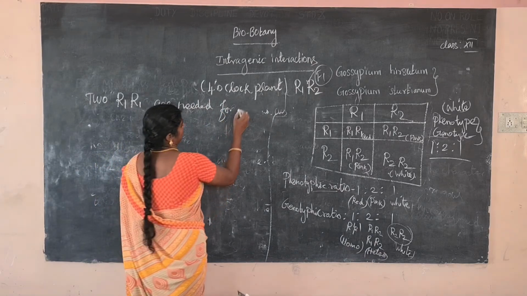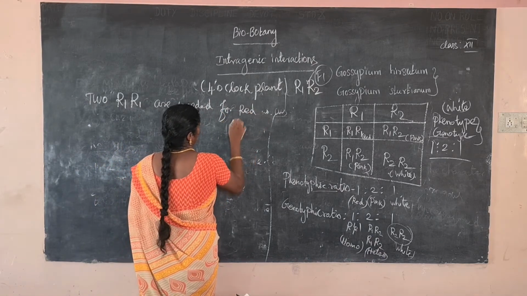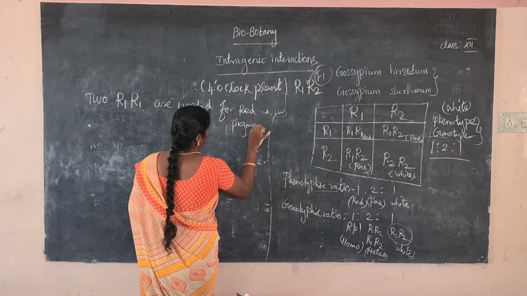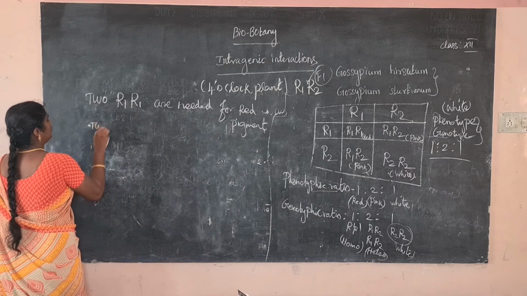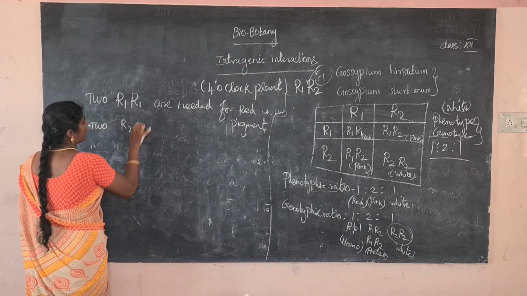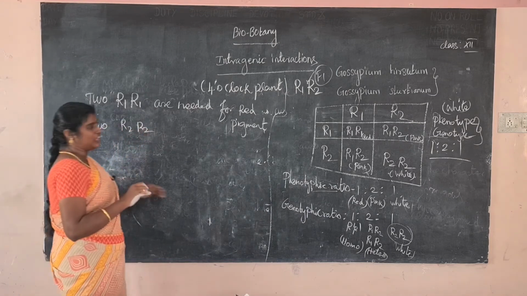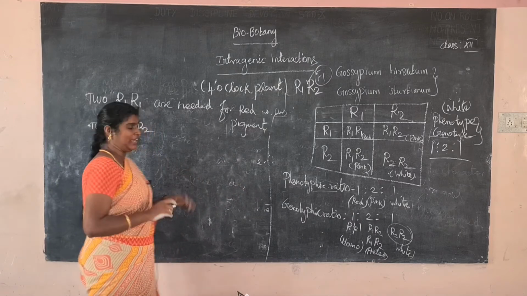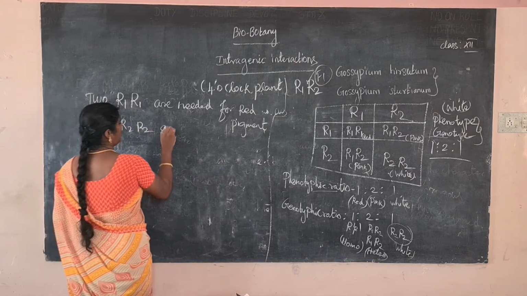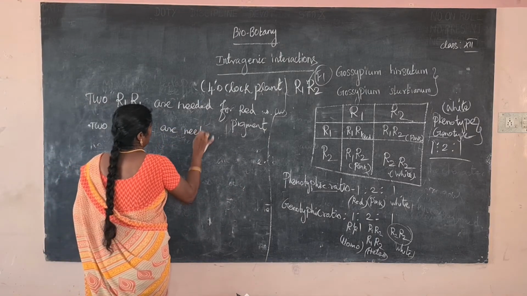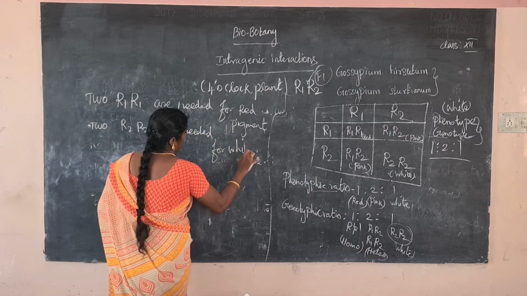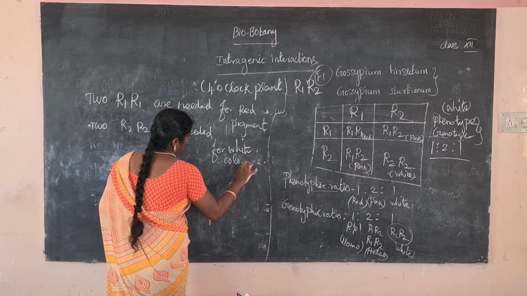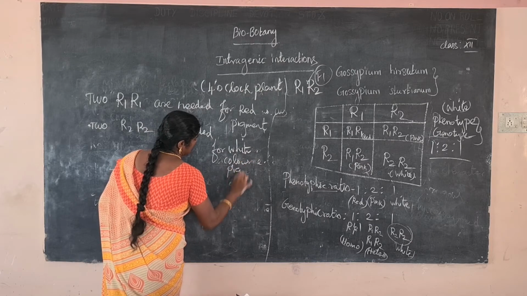Red pigment, which means red color flower. Next one, the two R2 are needed for the white color pigment. The two R2 are needed for which color? White color pigment.